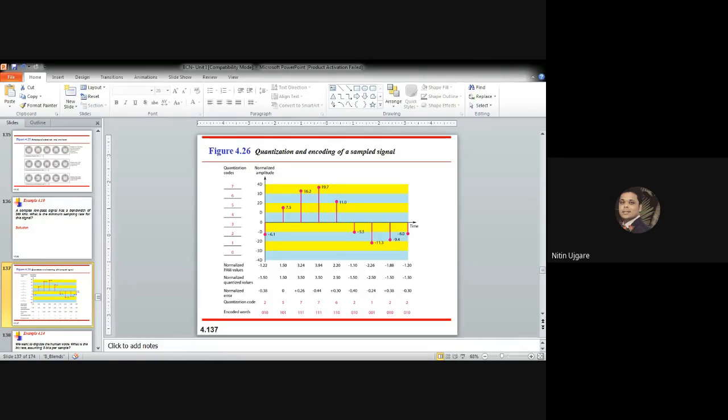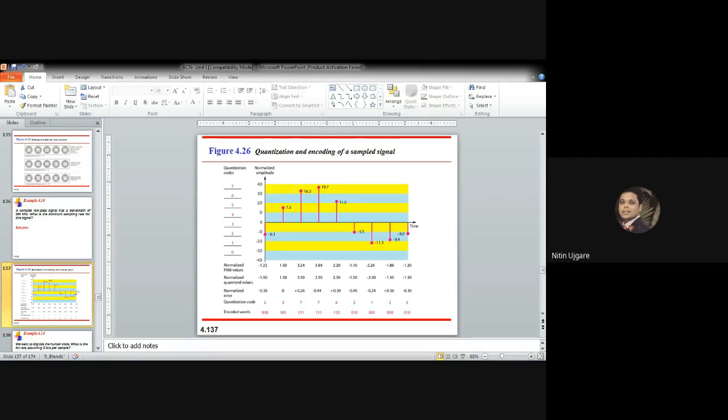So what are the quantization zones? Now assume that we have a voltage signal with amplitudes. Minimum amplitude is minus 20 volt and the maximum amplitude is plus 20 volt. Now we want to use the 8 quantization level. So L is equal to 8.